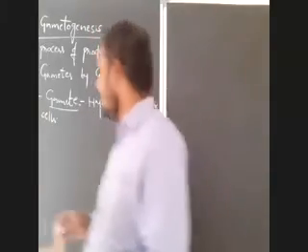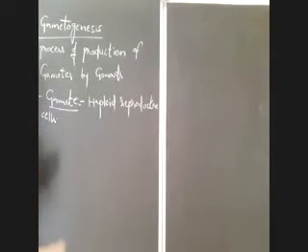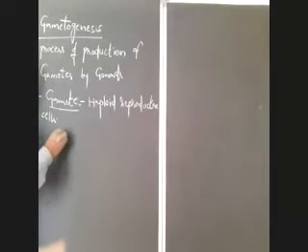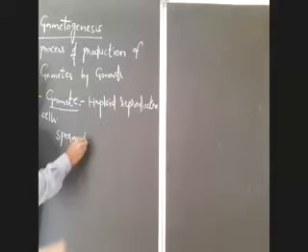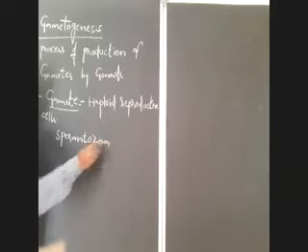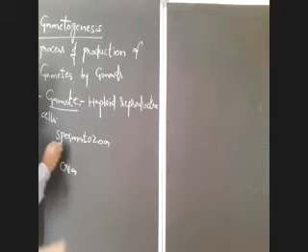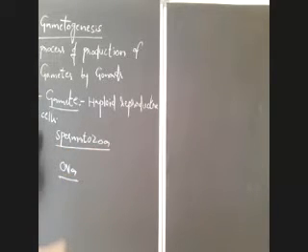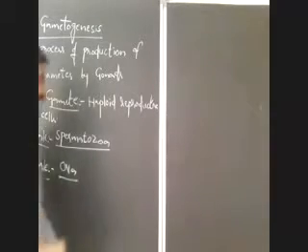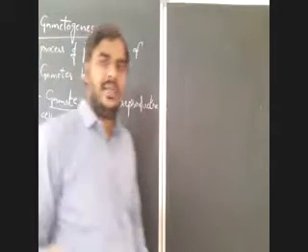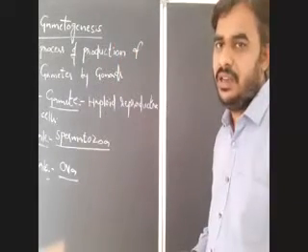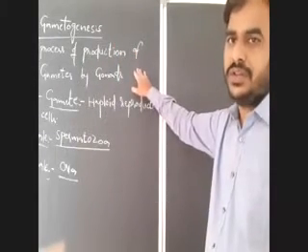In male, spermatozoa act as gametes, whereas in female, ova are the gametes. Now I gave you the definition for gametogenesis.